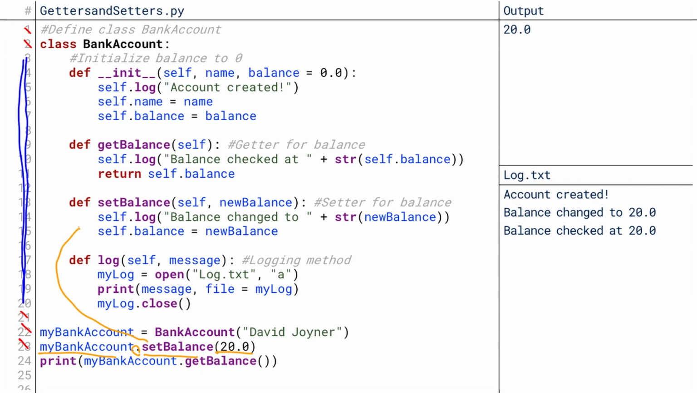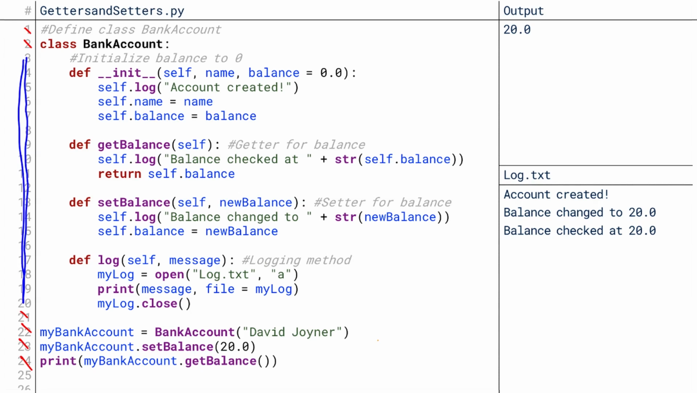That kicks execution up into the setBalance method, specifically for this instance of bank account. 20 is the argument, so it comes in as the new balance, and so now self.balance is set equal to new balance. And that fact is logged. Balance was changed to 20. Once it's over, execution is kicked back to the main program, and line 23 is done running now.